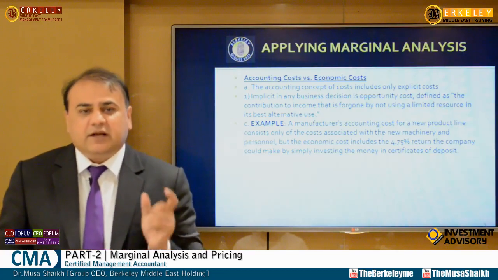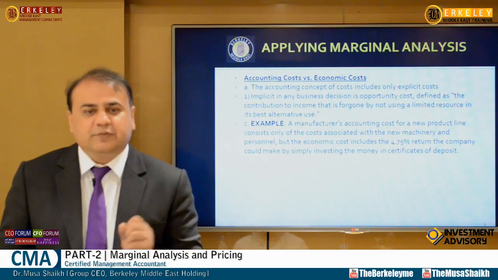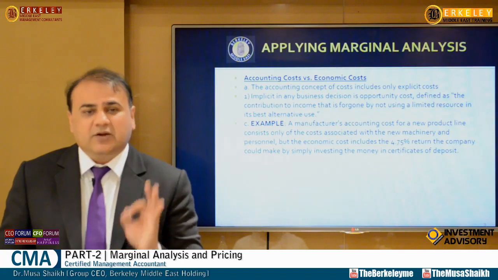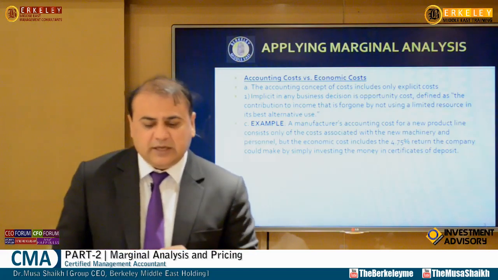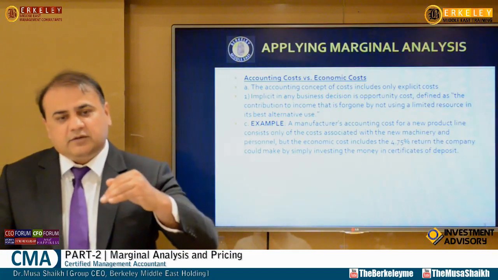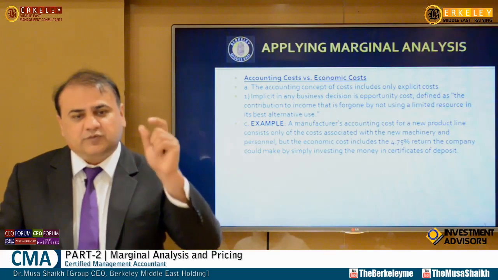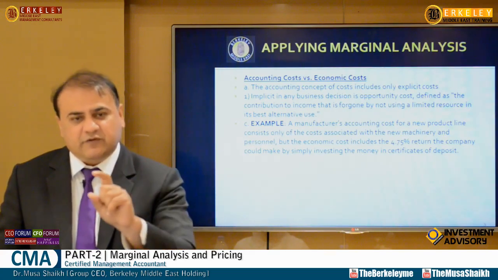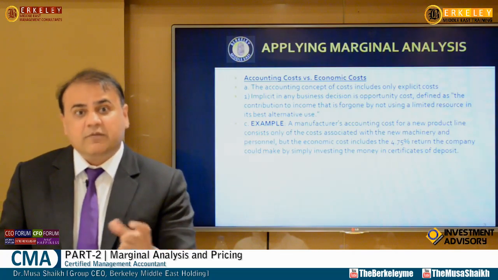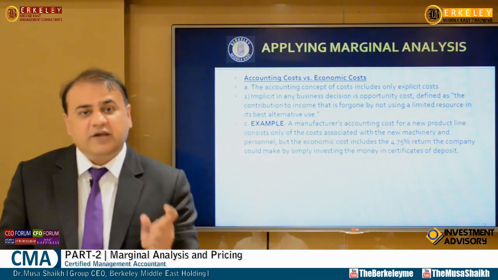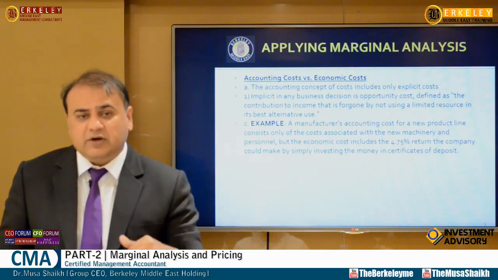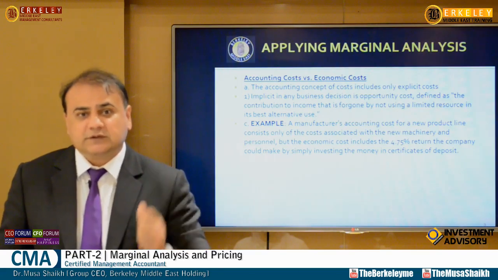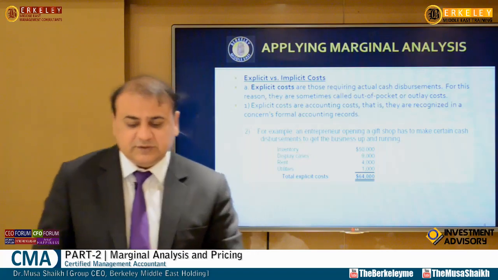In the same way, if an accountant stuck the money for 3 years at 2% and I could make 10% out of that, I will treat it as an economic cost of 8%, right? So that's how we calculate. First we calculate accounting profit. We say sales less cost of goods sold, gross profit less operating expenses, it gives a net profit. Then we say less economic cost. So then we get economic profit and loss. So maybe you have an accounting profit, but from our point of view, you are in economic loss. So we have to utilize these resources in a nice way.